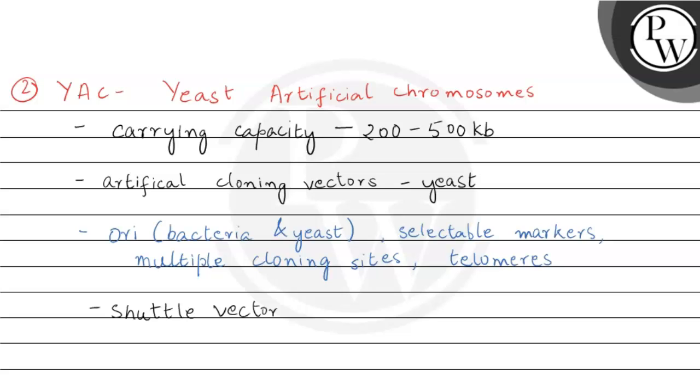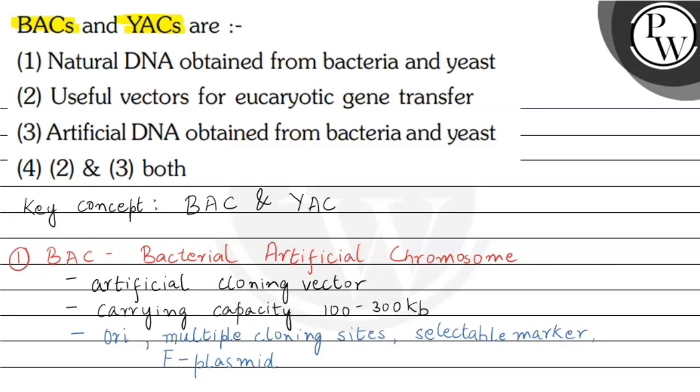So if we come back to the question, then the first option is that natural DNA obtained from bacteria and yeast. So BAC and YAC are not natural DNA, but they are artificial DNA because we designed that DNA with the help of genetic engineering. So this is not the correct option.